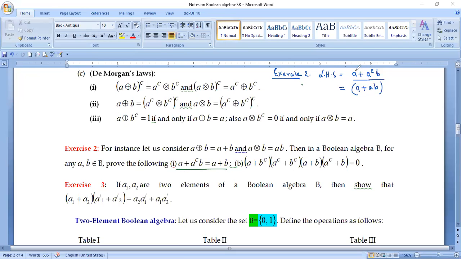So in place of a, I am writing a plus ab, and a complement b, I am keeping it as it is. Here I am writing by absorption law for your understanding. Next, what I can do, I can take the help of the associative law. So here I'm writing by associative law.